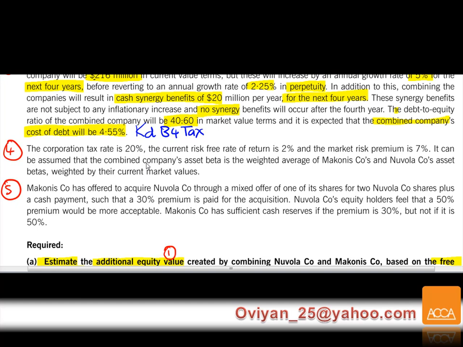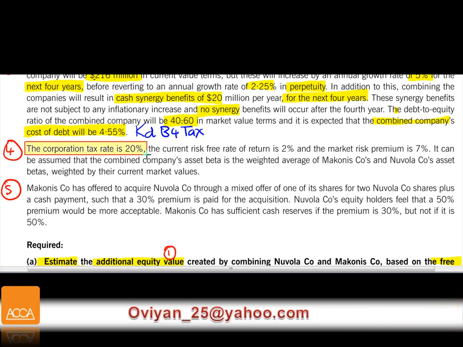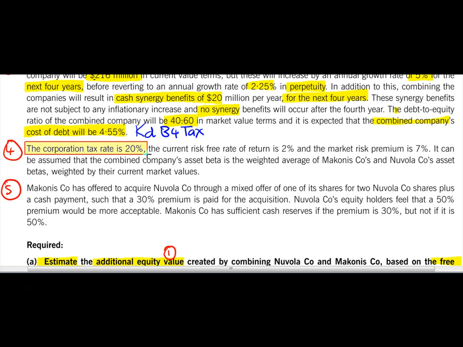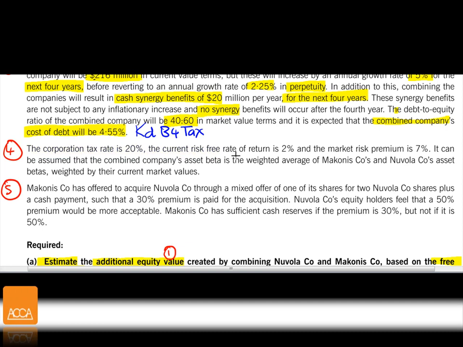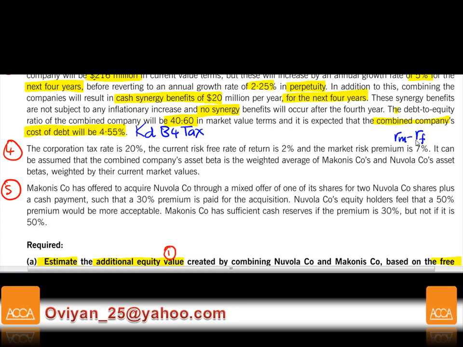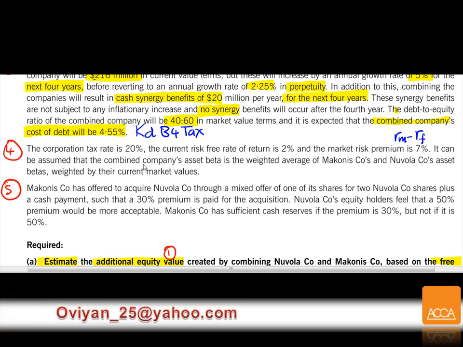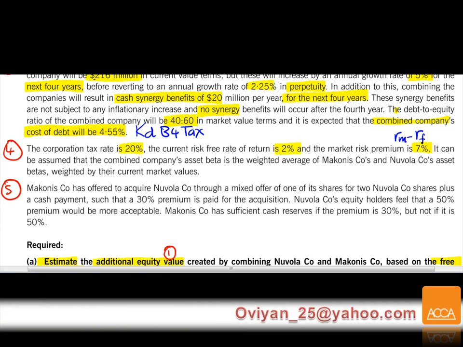Now the corporation tax, paragraph number 4. The corporation tax is simply 20%. It's useful for us to do some calculations of beta ungearing and some tax issues here. The RF rate is 2%, and the market risk premium, which is RM, return on the market, take away RF, is 7%. It can be assumed. So these are the important figures: 20%, 7, and 2. This is for you to find your cost of equity using the CAPM model.